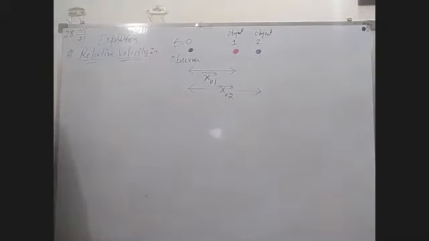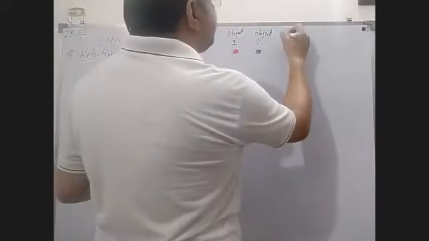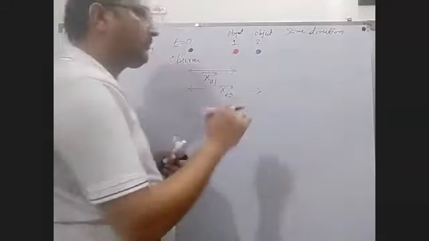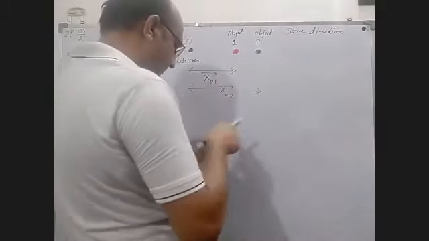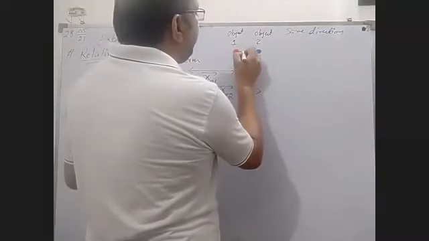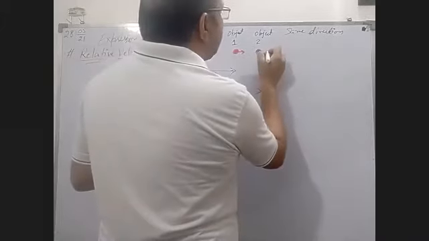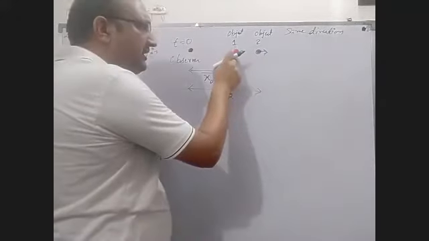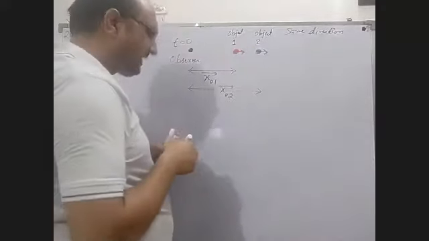Now, after time t, they are moving in the same direction. For the opposite direction, we will study it at the end. In the same direction, suppose the red object is moving in this direction, and blue is also moving in the same direction, maybe with a different velocity. Maybe this one is fast and this one is slow, or this one is slow and this one is fast. You can take anything.